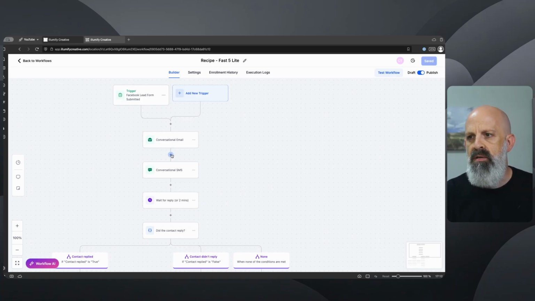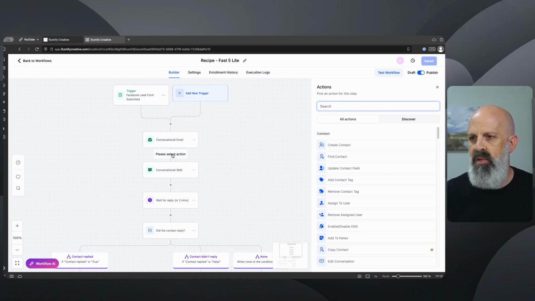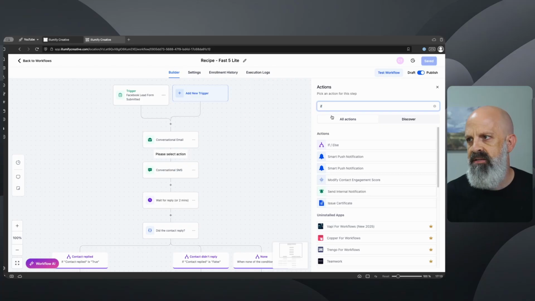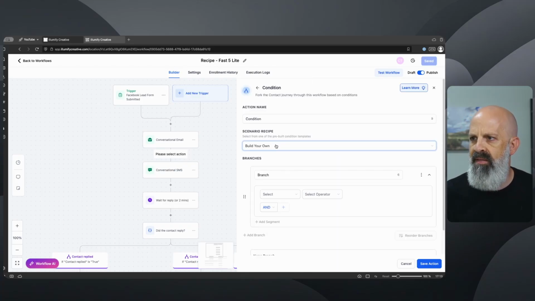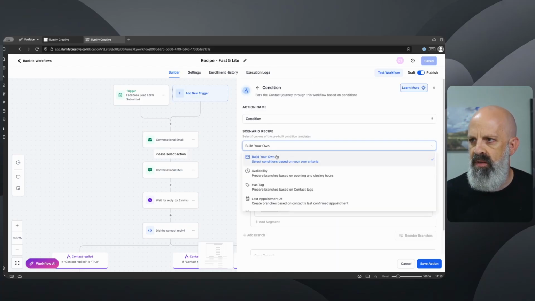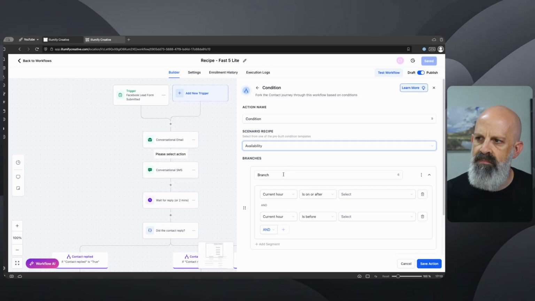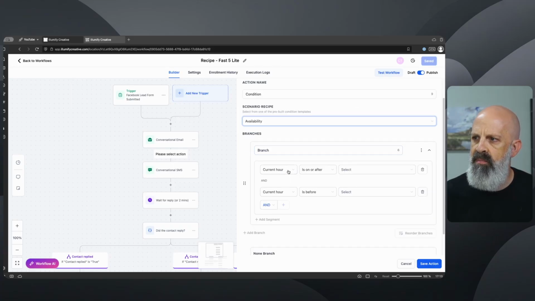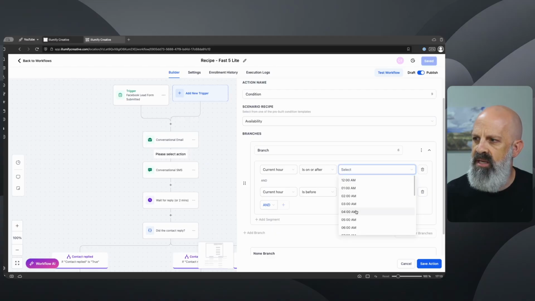And so in order to do this, what we're going to put in place here as an action is an if-else action. Search for that. There is a recipe if we wanted to use that. It's called availability. And it simply puts in, you can build this yourself, but it saves you a few clicks, that it's evaluating the current hour to be on or after or before a certain time of the day. And so all you need to do is simply select the time of the day that are your normal business hours.